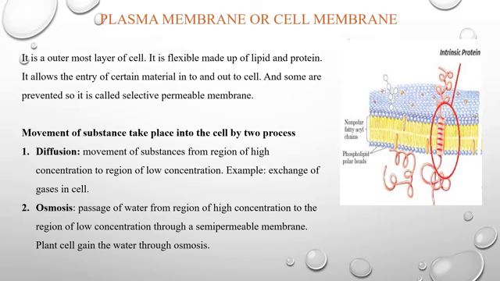Now, how does the movement of substances take place in the cell? It can take place by two processes. First is diffusion. In diffusion, there is movement of the substance from the region of high concentration to the region of low concentration. For example, on this basis, exchange of gas in the cell occurs. Second is osmosis. Osmosis is the passage of water from the region of high concentration to the region of low concentration through a semi-permeable membrane. Example, plant cells gain water through osmosis.